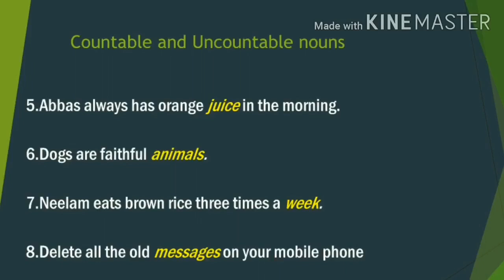What is the fifth sentence? Abbas always has orange juice in the morning. The word juice is a noun. Find out either it is countable or uncountable and write at the end of the sentence.